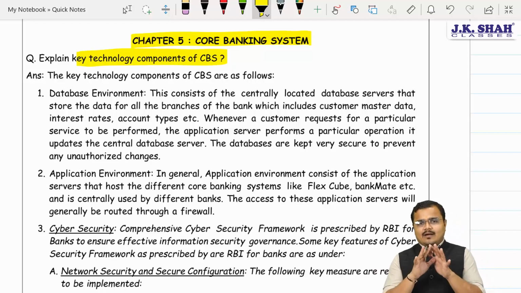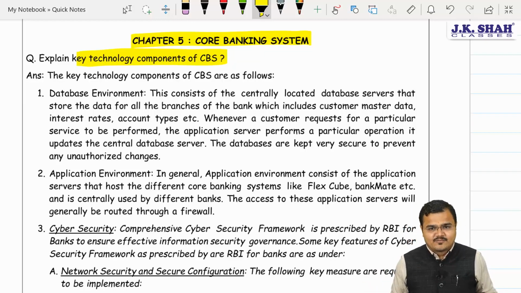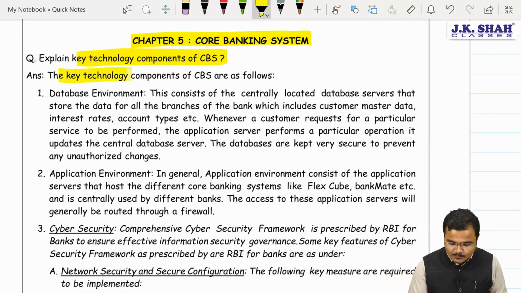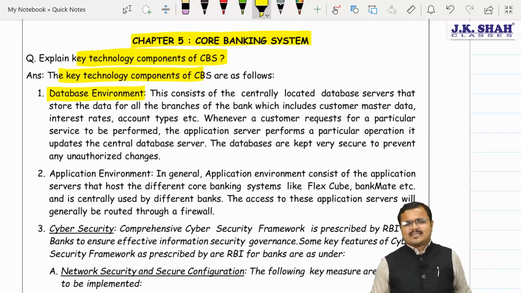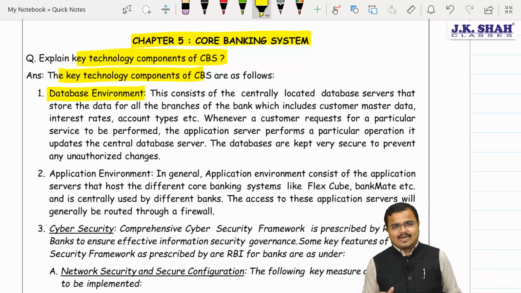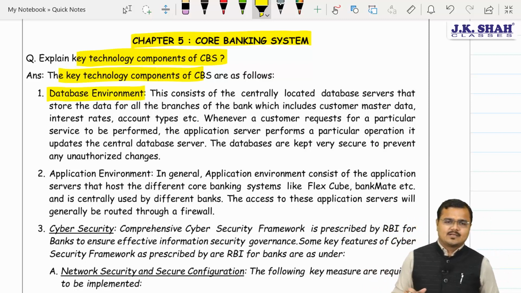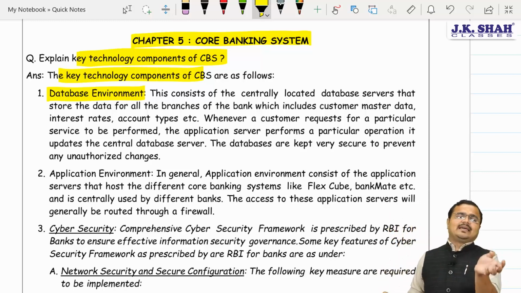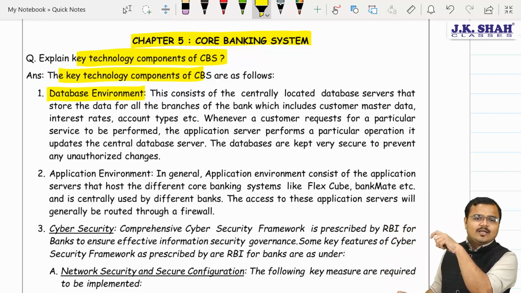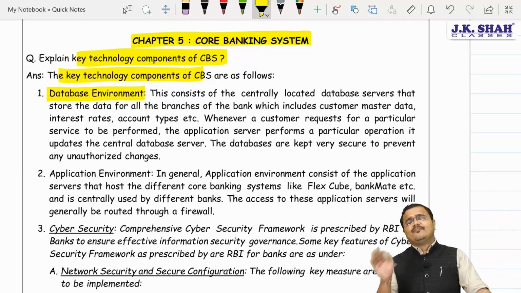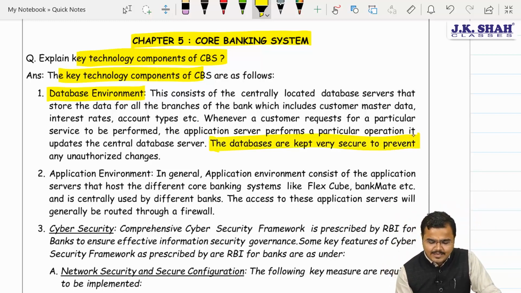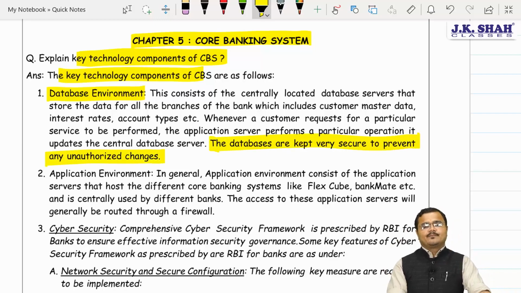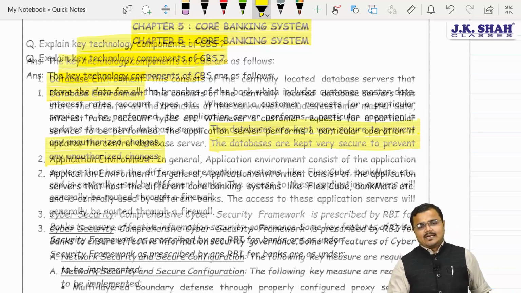So first one, chartered, I'm damn sure you have referred to the concept of chapter number 5 very well, and you remember the key technology components. The number one we are having, it's what? Sir, database environment. It's purely the database server, correct? Yes sir, in which all the database of the branches is stored, including employees data, customers master data, interest rate, penalties to be charged, the entire thing is there. If any branch would like to make any entries, they will grab the data from the central database server only. So the database environment is required to be kept very secured, and avoid every type of what? Sir, unauthorized access.